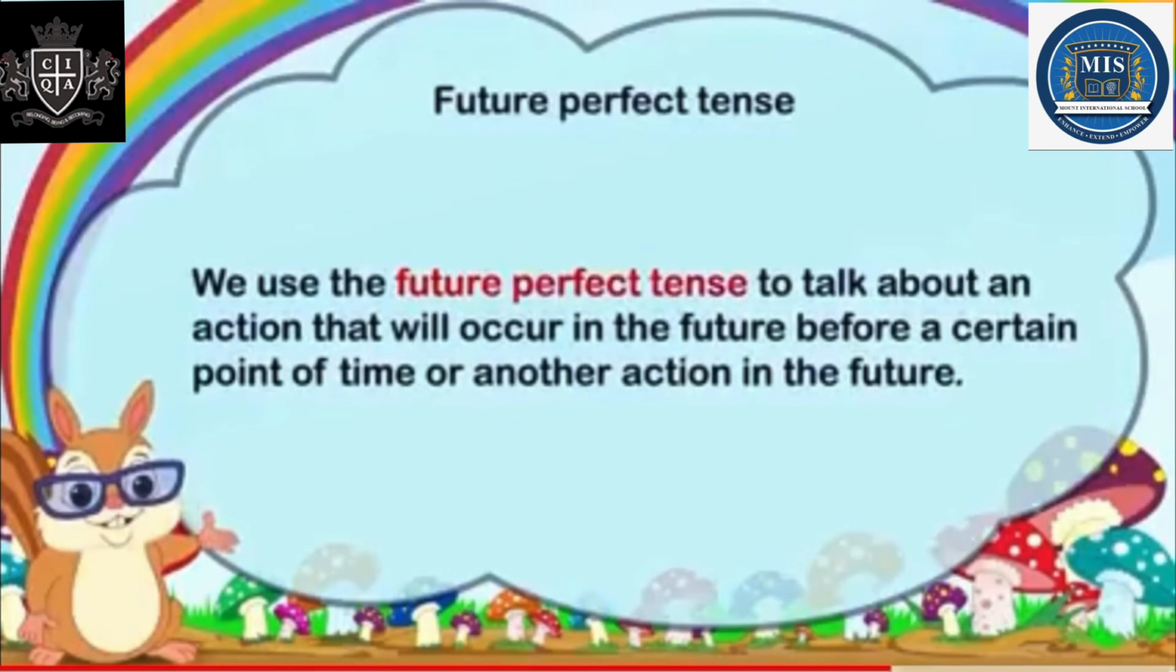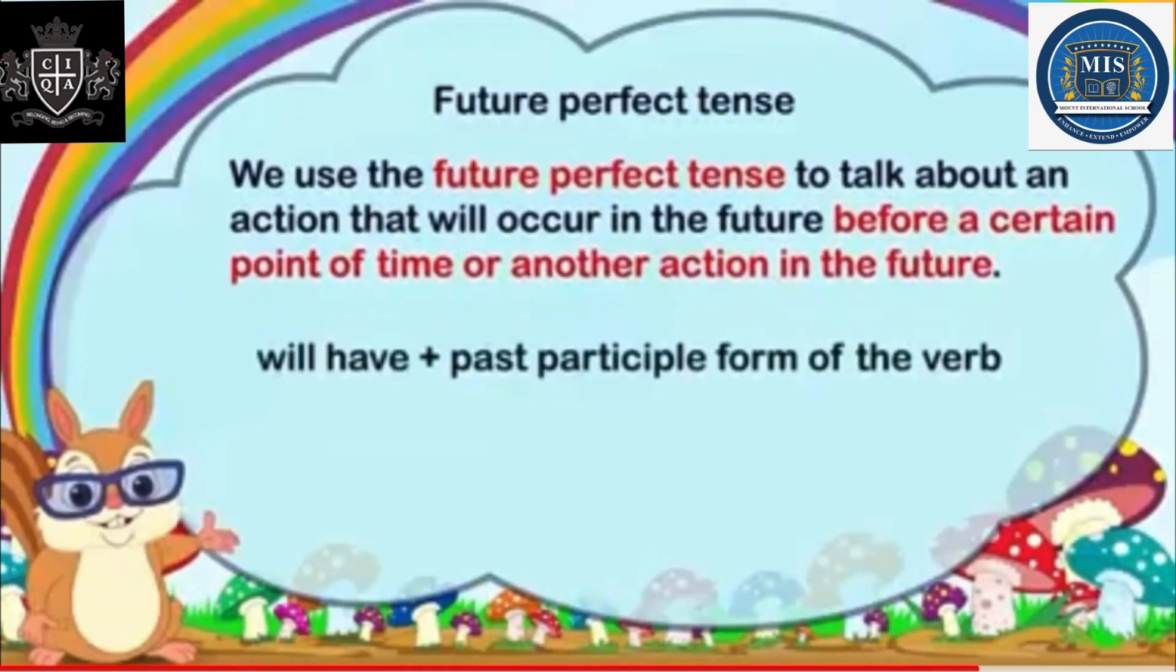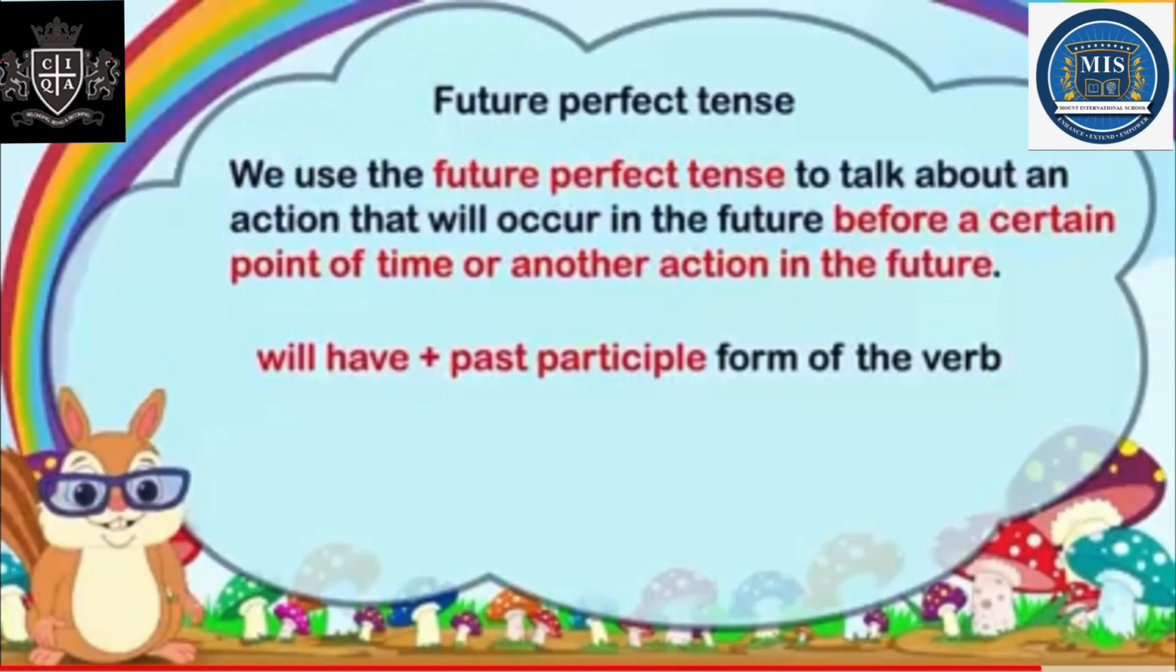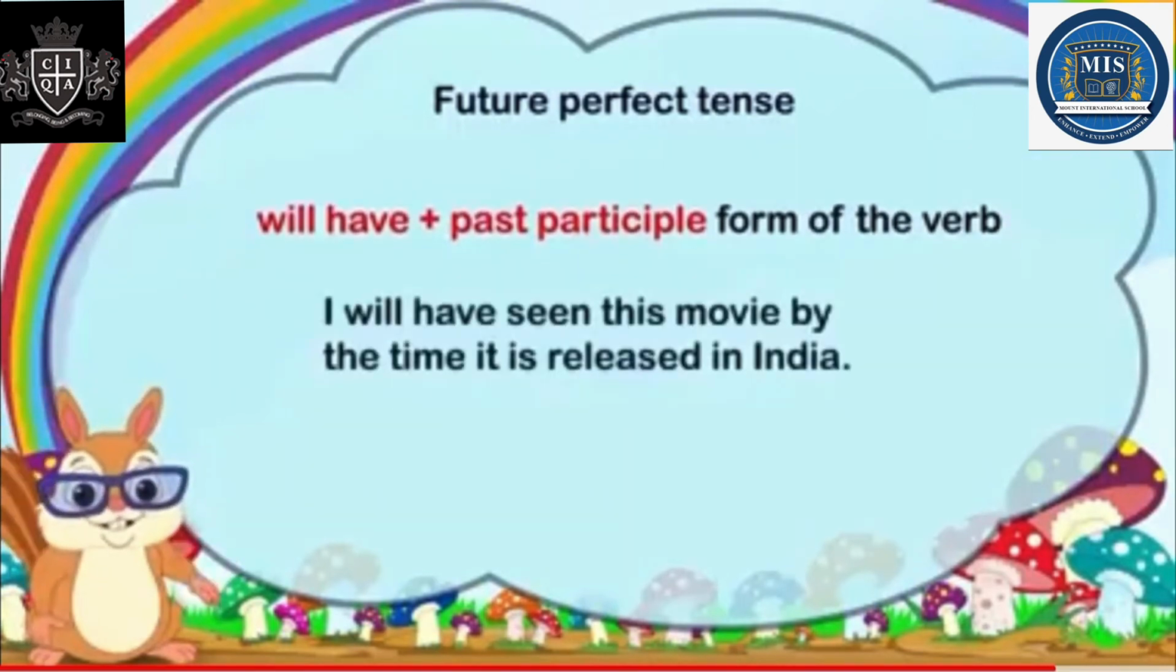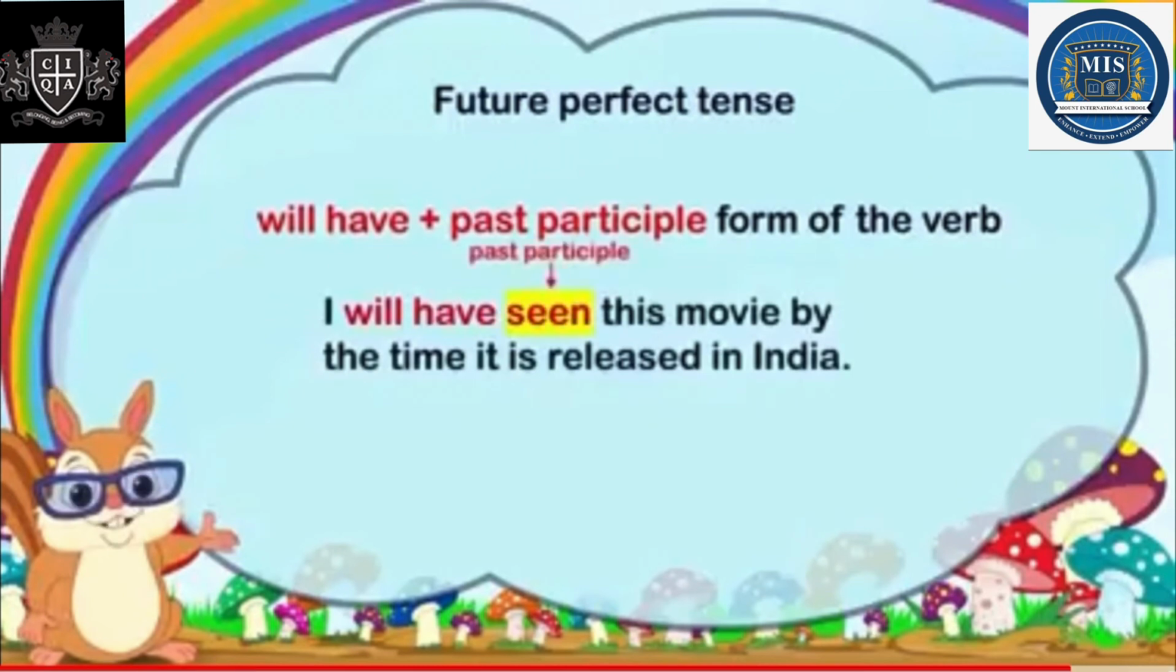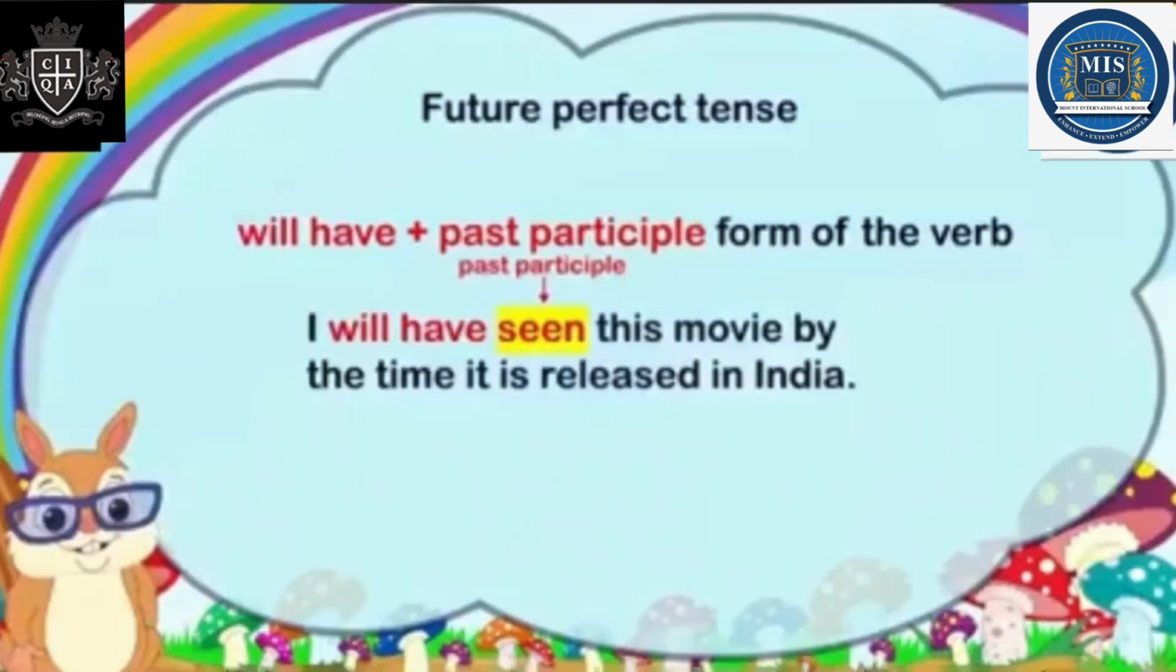Now future perfect tenses talk about an action that will occur in the future before a certain point of time or another action in the future. You need to remember this action will occur in the future before a certain point of time. For example, the rule is will have plus the past participle form of the verb. You need to remember that with all the perfect tenses, past participle form will be used. I will have seen this movie by the time it is released in India.